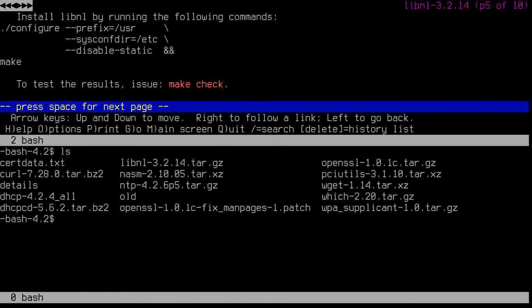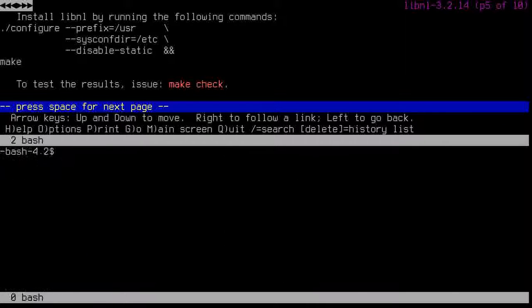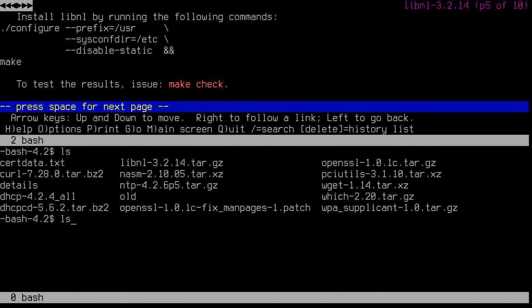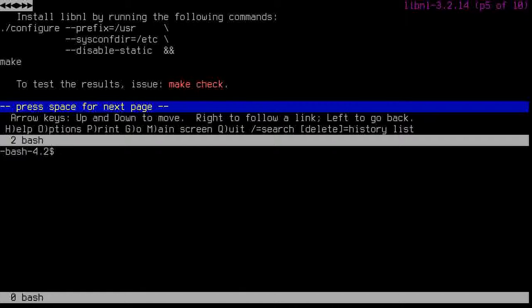And I want to take DHCP all, and I'm going to move that to old. Just to clean stuff up.